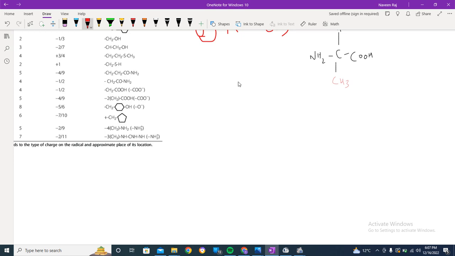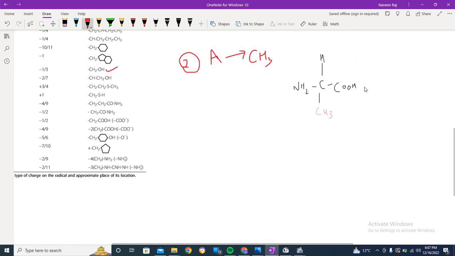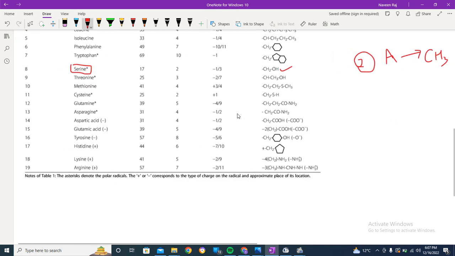Let's move forward to the last one, or maybe that is your homework to find out: serine. I will just tell you that in serine we have the radical CH2OH, that is the hydroxymethyl group CH2OH. In this chart you can also see CH2OH. This is your homework. Find out the simple structure, make the basic diagram, replace the radical with this, and this is how the radicals are formed.